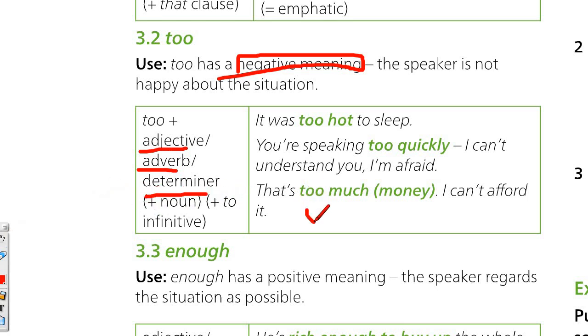And then you can continue with to plus a verb. I have too much work to go for a run. Or there's too much food for 4 people. You have this in Rebecca. Far too much for 2 people. I think, a typical Mandalay breakfast. So you have 3 possibilities. Nothing. It was too hot. It was too hot to run. It was too hot for me. Noun or pronoun.